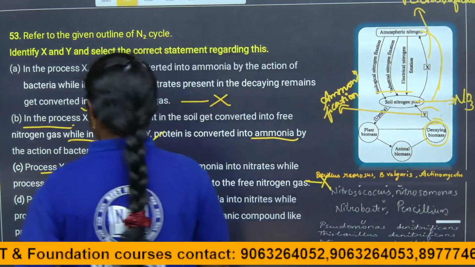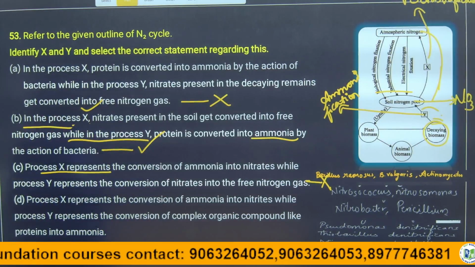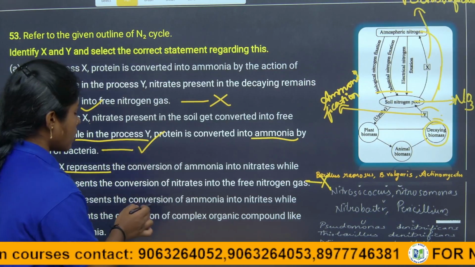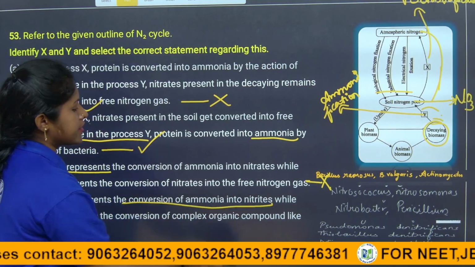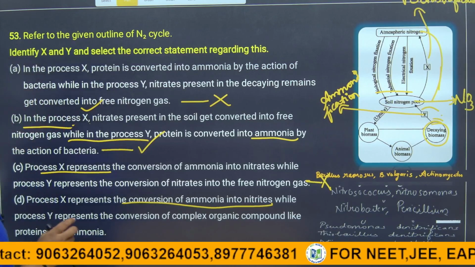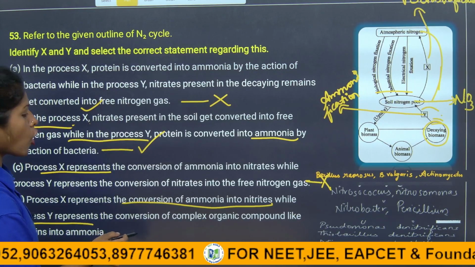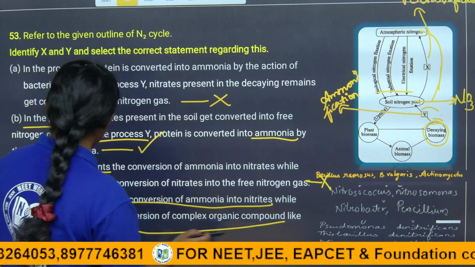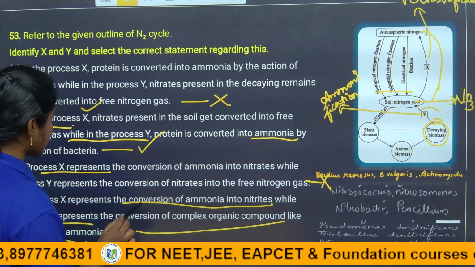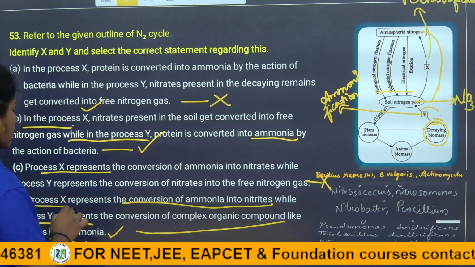Let's see the last statement. Process X represents the conversion of ammonia into nitrites. Absolutely wrong. While the process Y represents the conversion of complex organic compounds like proteins into ammonia. The Y statement is right, but the X statement is absolutely wrong.